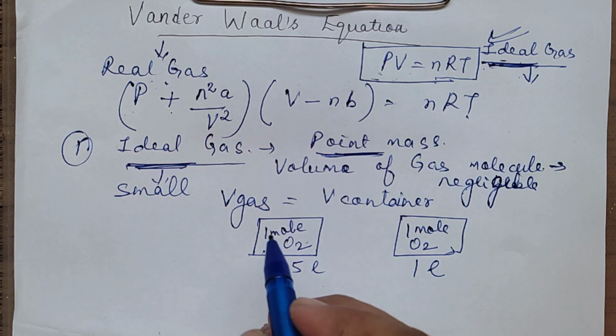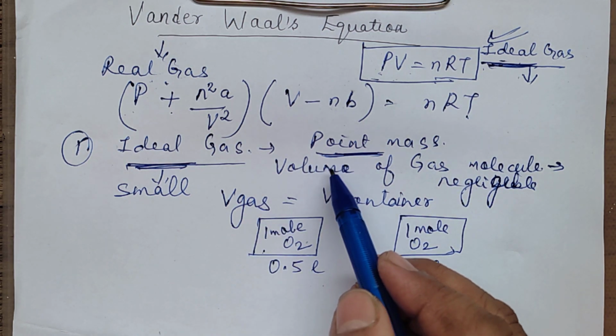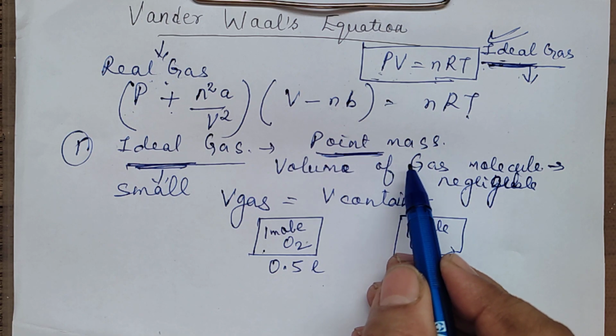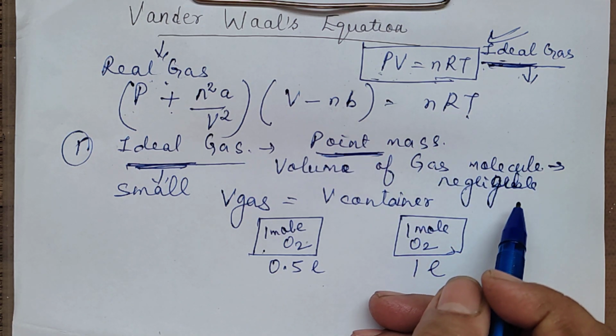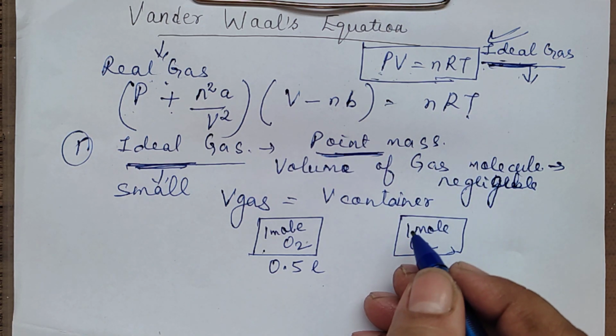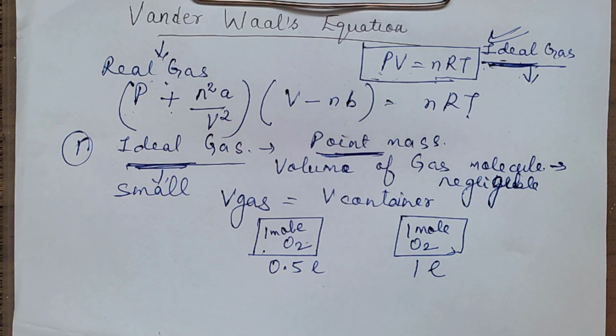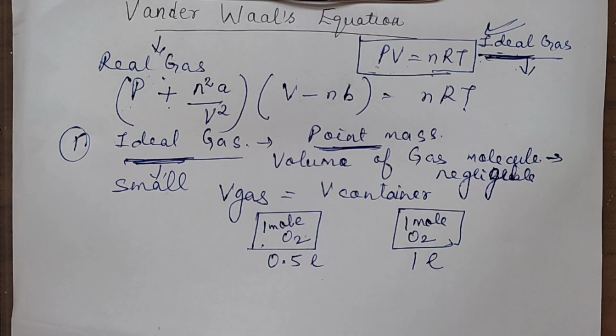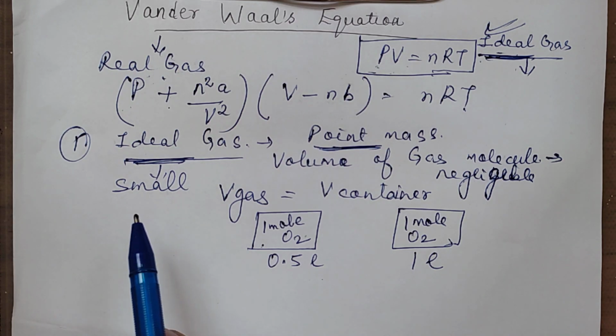Because the gas itself was said to be containing no volume. The volume of the gas was considered to be negligible. It was a point mass. The molecules were very small. This was a wrong thing, which needed some modification. I hope this part is clear. This postulate, which was a part of the kinetic molecular theory of gas, was very much applicable for ideal gases because they were very small, but not applicable for real gases which are comparatively larger in size.